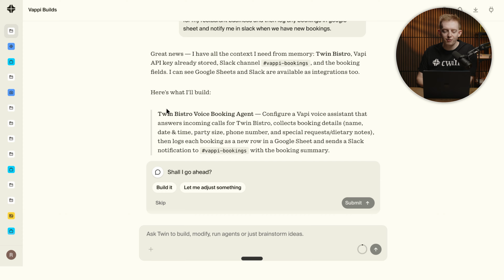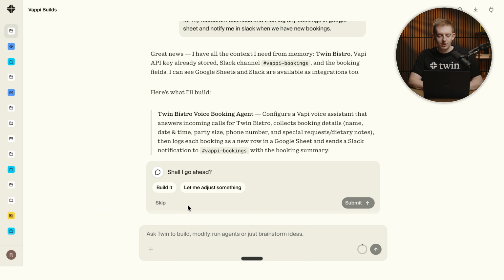Now, one of the things I love about Twin is that it will pre-clarify what the actual build is. So if you give it something that's a bit vague in terms of the prompt, it will just re-clarify and be like, hey, is this actually what you want? So in this example, it's just re-clarifying that we want to build a Twin Bistro voice booking agent, and it's clarified everything we've said. But what's also cool is it can see that we already, inside of my Slack, have a section called Vapi bookings. So I didn't even prompt that in. It just knew because I've done other voice agents in the past.